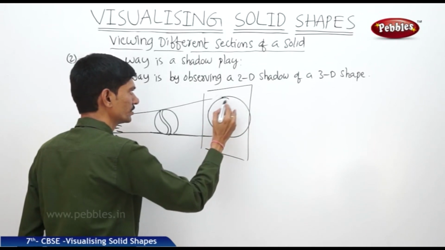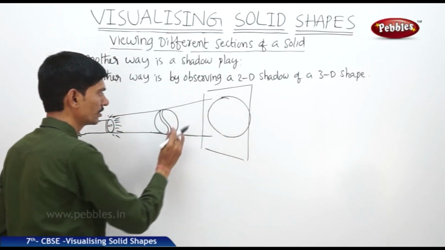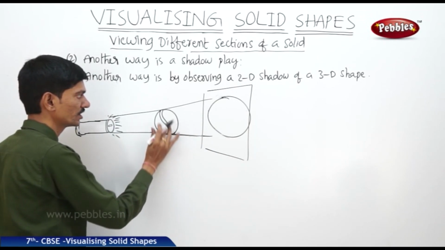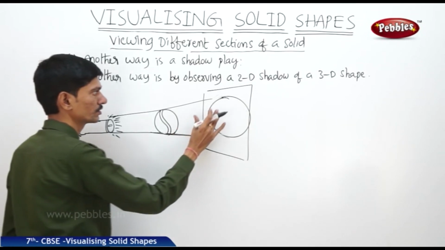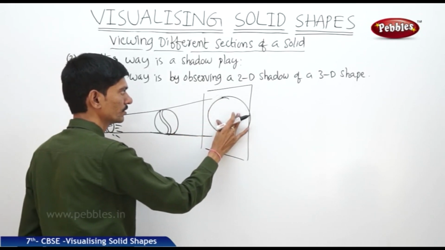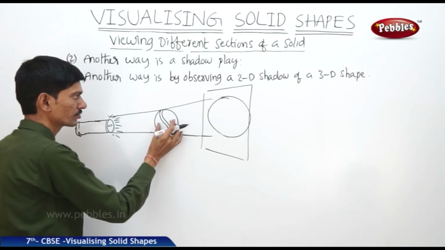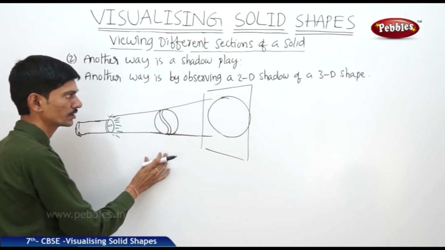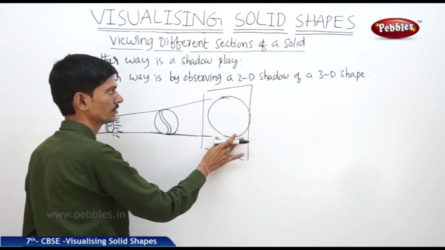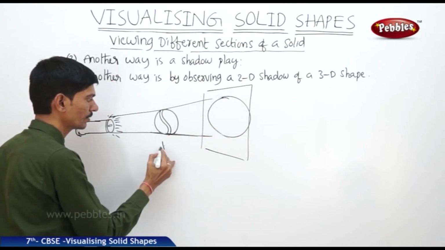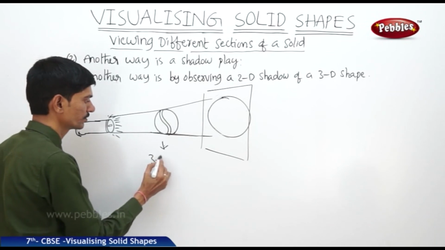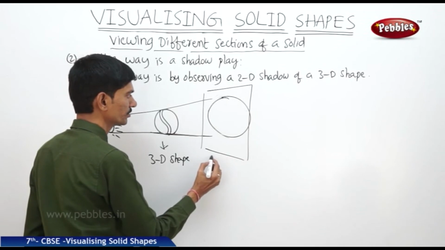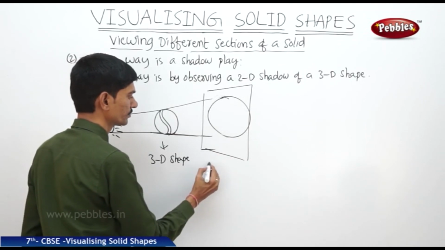Now this shadow is in the shape of a circle, but the actual solid, the spherical ball, has 3 dimensions, whereas its shadow has only 2 dimensions. So the ball is a solid shape, but its shadow is a plane figure. The original object is a 3D shape, but its shadow is a 2D shape.